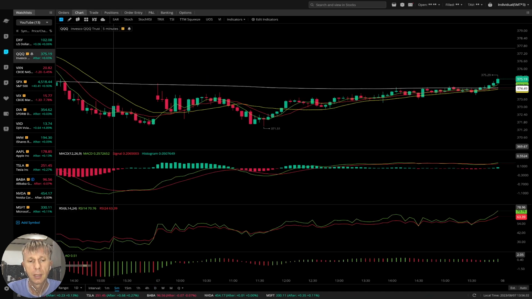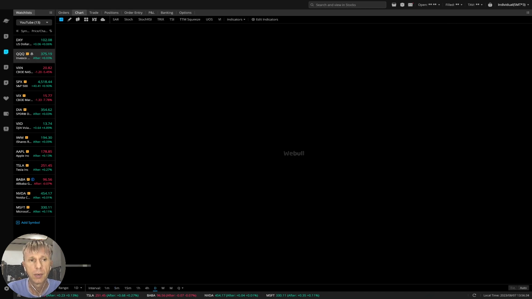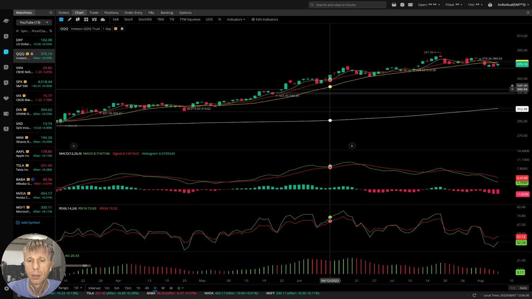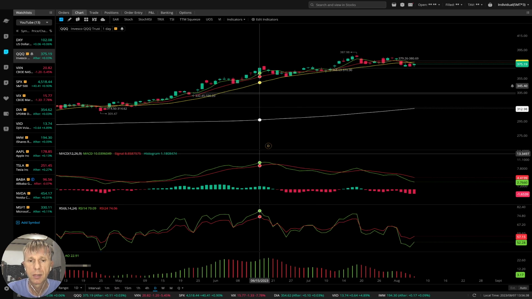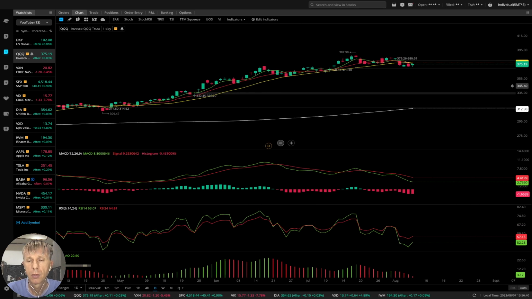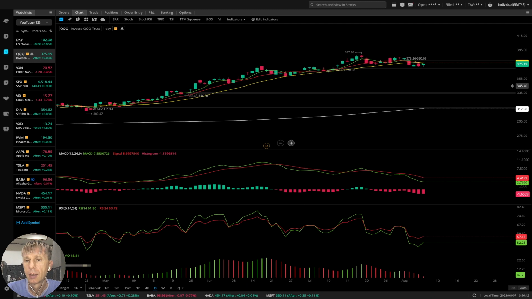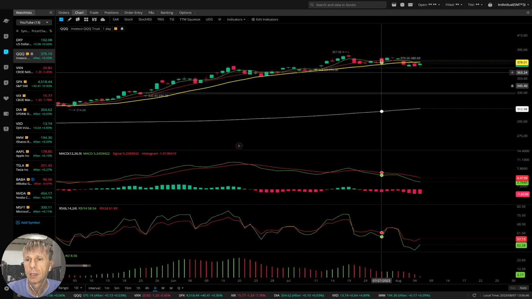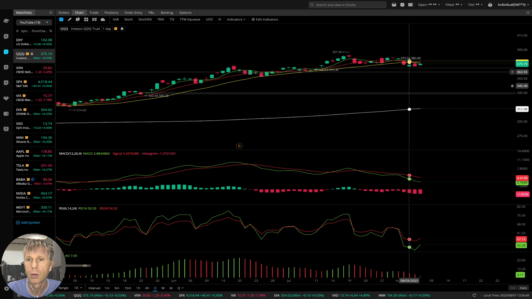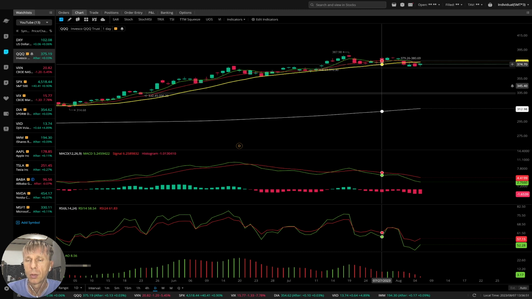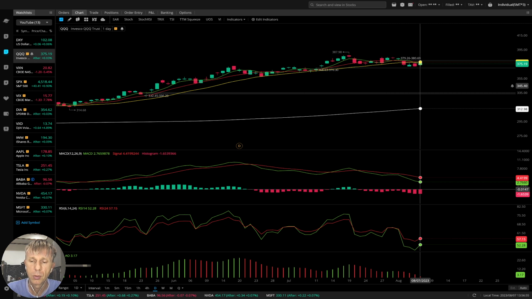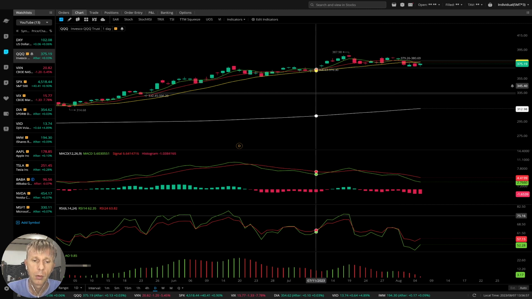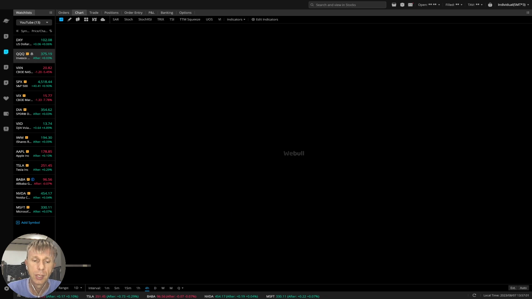QQQ. Let's start with QQQ, daily time frame. Let me maximize it. Make sure you have a nice picture. The last bar is still below MA5, 10 and 20, below the yellow line, right? It is still a bearish trend, all indicators bearish. No changes for the last 3 trading days.